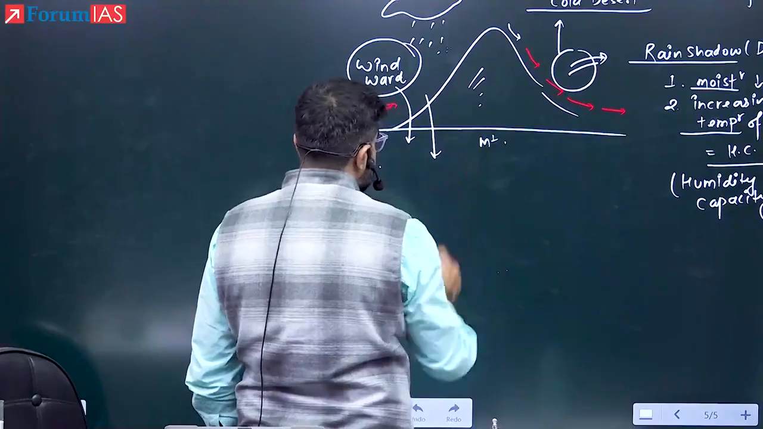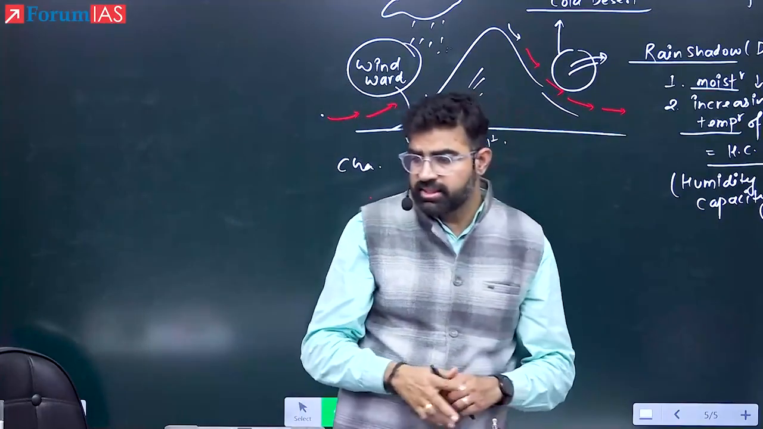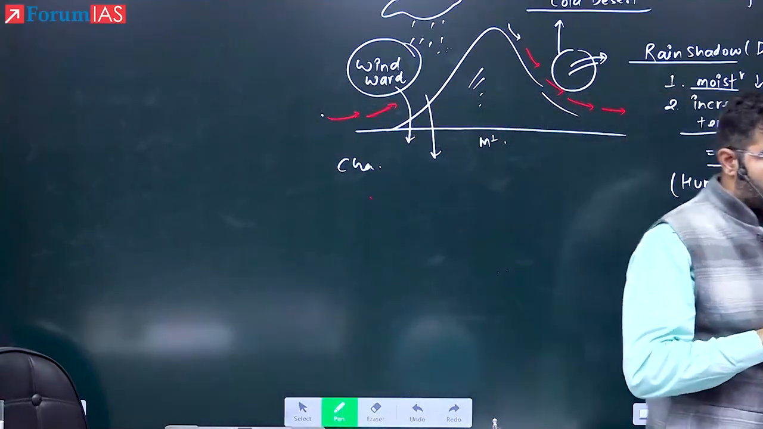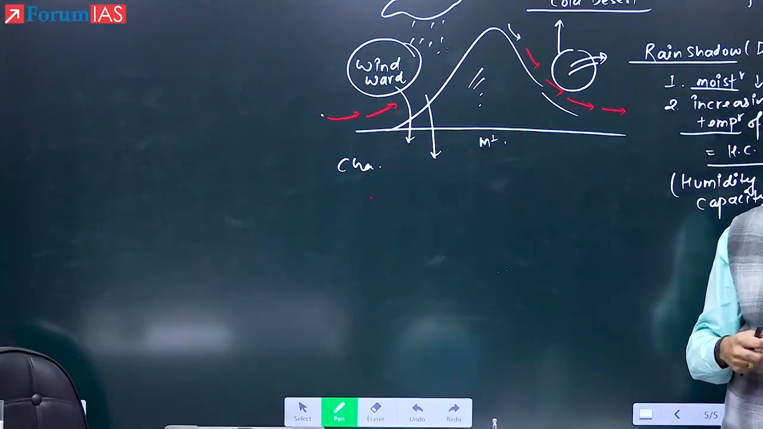For example, see here in your atlas, page numbers 10 and 13, physical India. Just try to locate Bangalore and Mangalore.